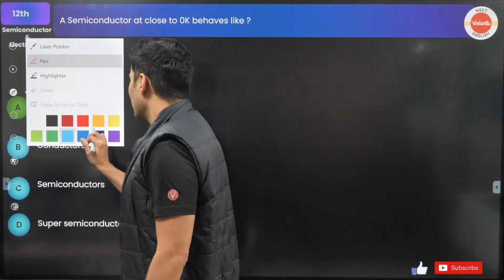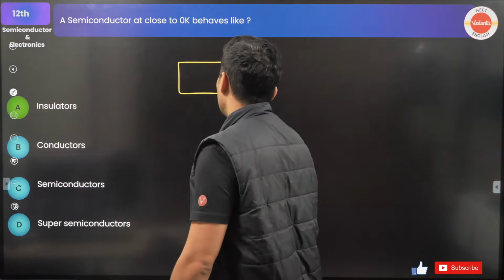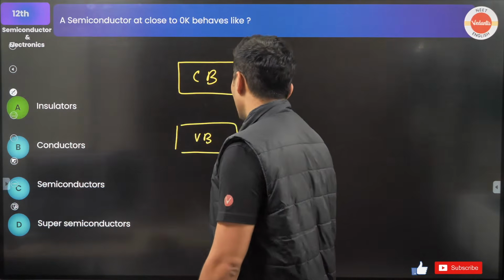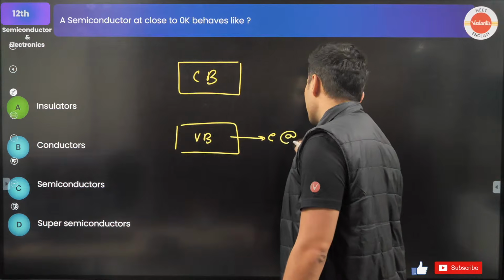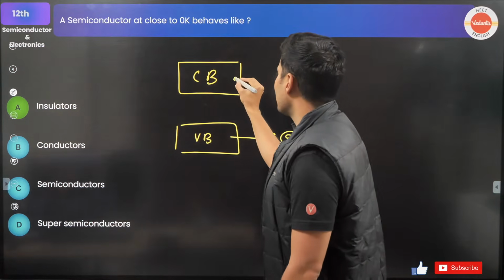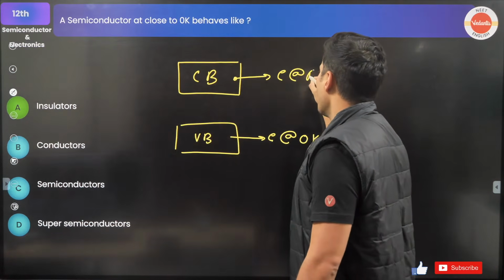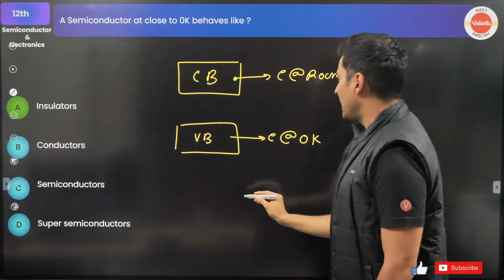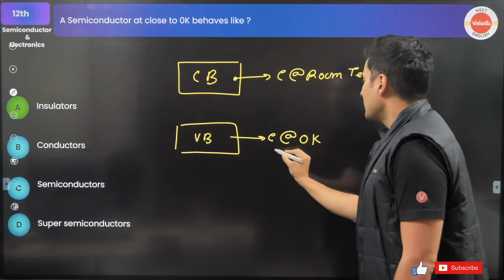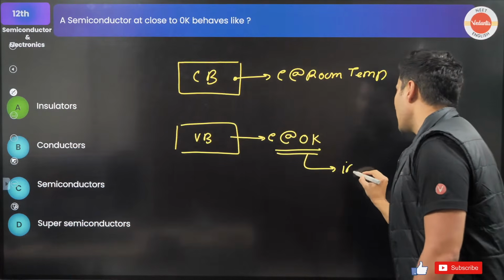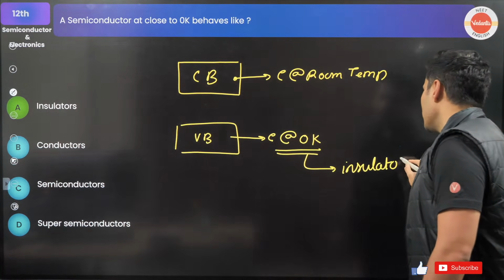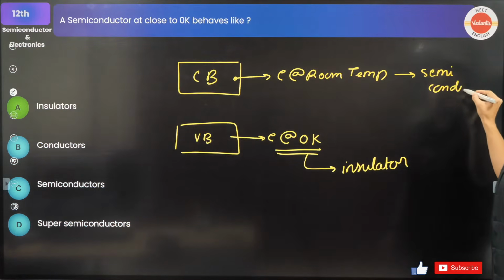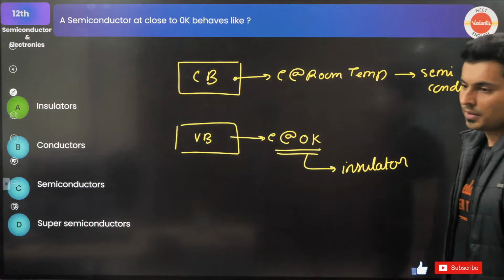Correct. Because whatever bands we draw, the conduction band and the valence band, the electrons are here at 0 Kelvin. The electrons reach here at room temperature. Because at 0 Kelvin they are in the valence band, there is nothing in the conduction band. That means it is going to be an insulator. At room temperature, it becomes a semiconductor. Very good.